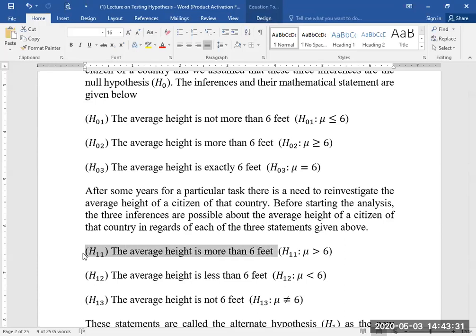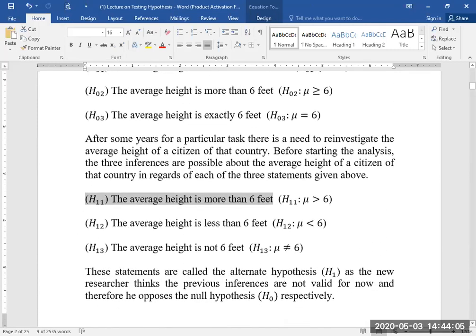And students, H11, H1 for the alternate hypothesis and 1 meaning statement number one: mu is greater than 6. This is the counter statement regarding H01, where the average height is not more than 6 feet. Here in the counter statement or alternate hypothesis, the average height is more than 6. These two, H01 and H11, are opposite to each other.